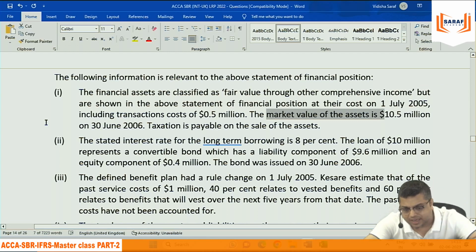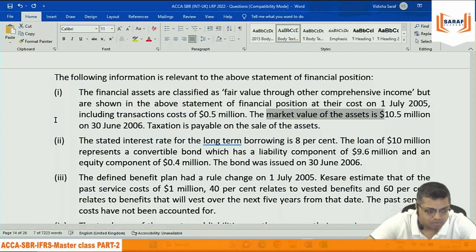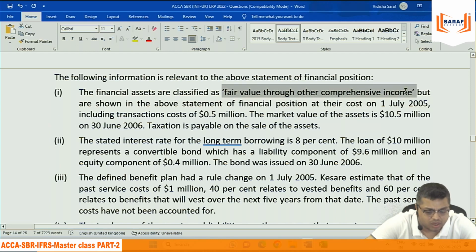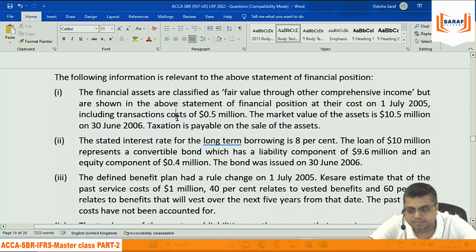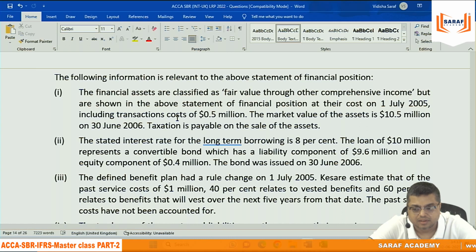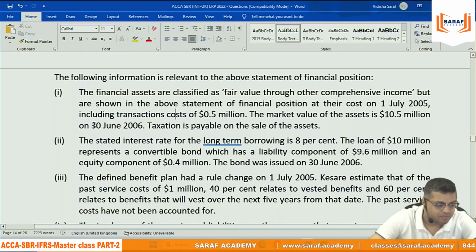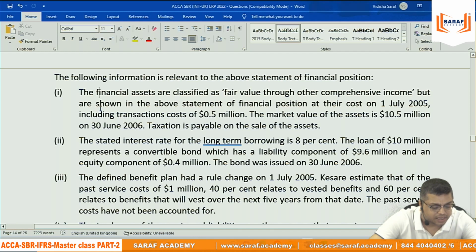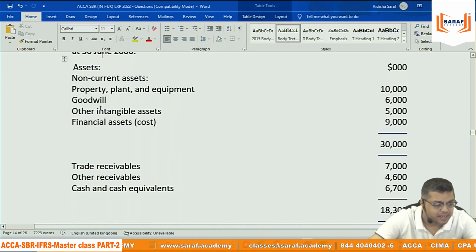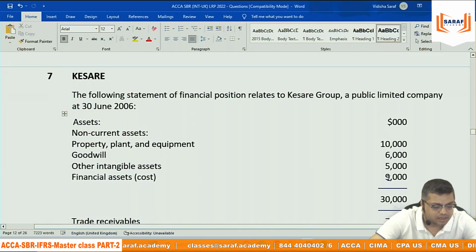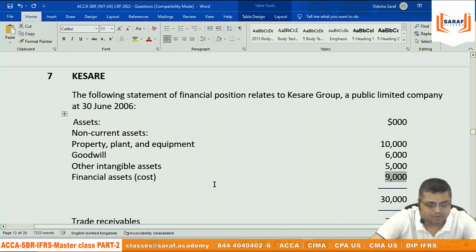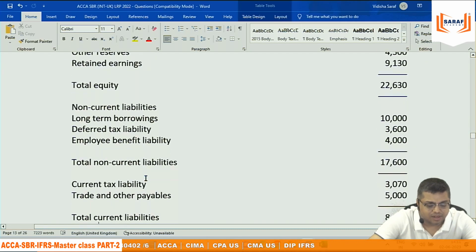Are we preparing the financial statement correctly when we are classifying this as fair value through other comprehensive income? In the balance sheet, for financial position, it is recorded at fair value. That is market. No, if it is recorded at fair value, then this is 30th June 2016, and the upper balance sheet is also on 30th June 2016, so why is this figure not 10,500?